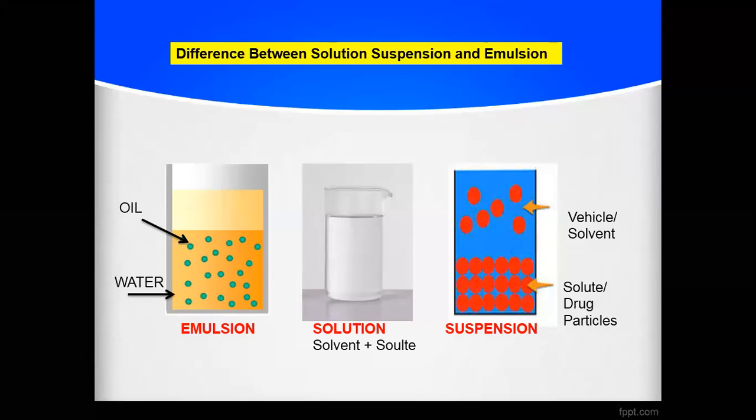So this is the difference between these three dosage forms: solution, suspension and emulsion. In solution, your drug is completely soluble in the vehicle. In emulsion, both phases are mixed with each other, but they are not miscible with each other. We are just mixing them, but they are not forming a single phase. There will always be separation of both phases. Then in the suspension, we are administering the insoluble drug in the vehicle. That is called the suspension.